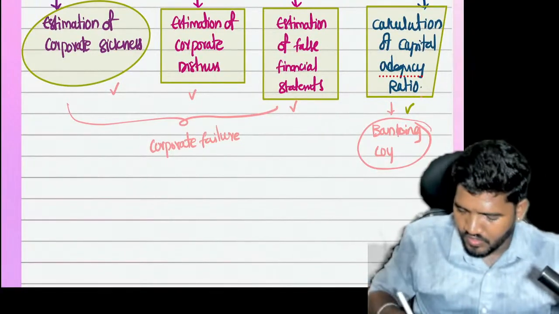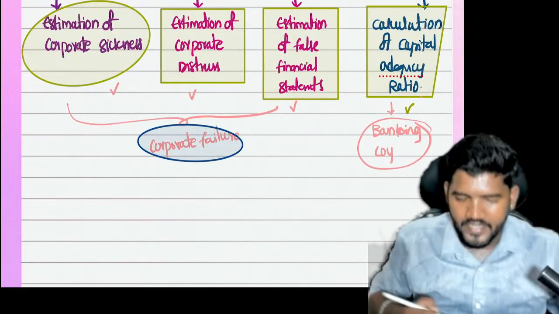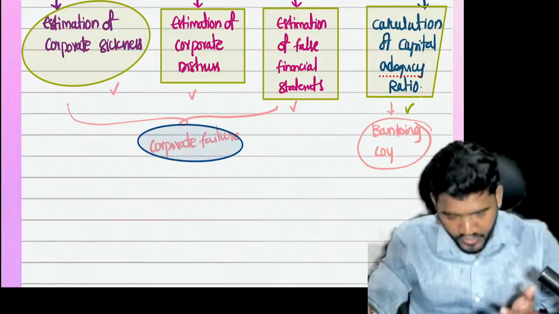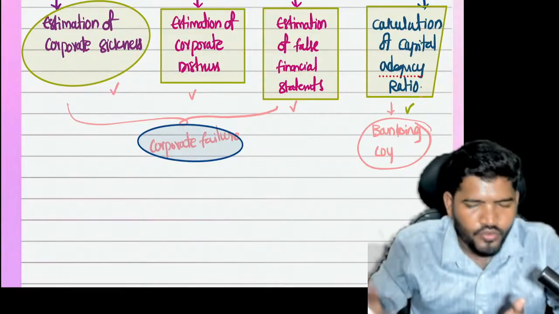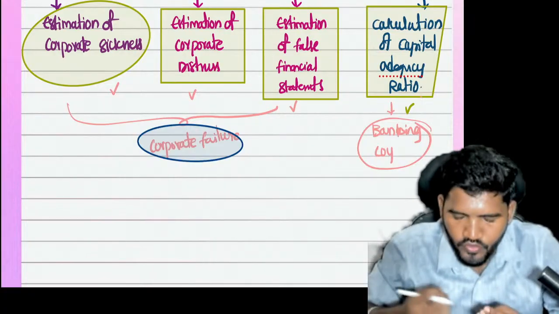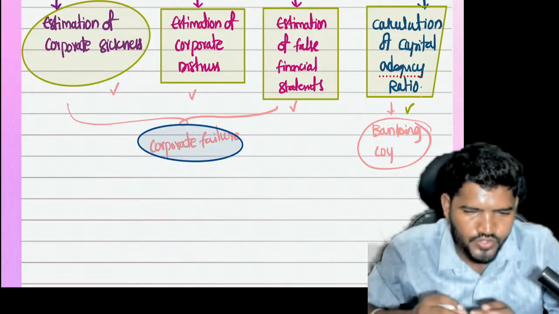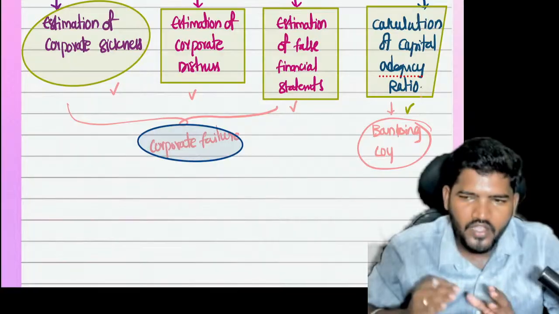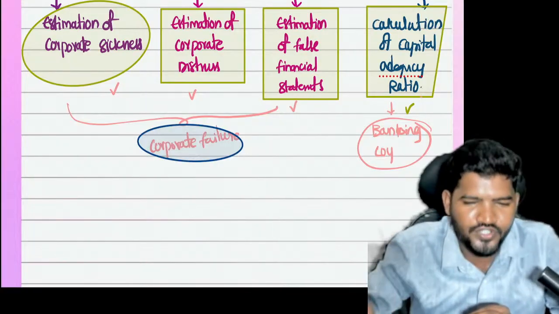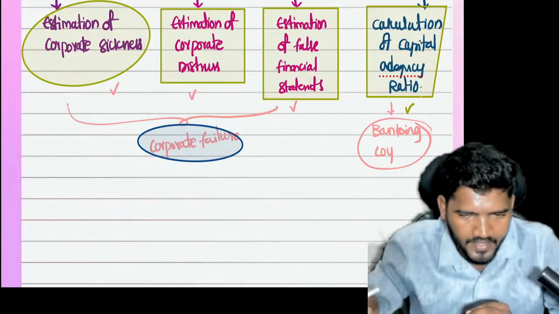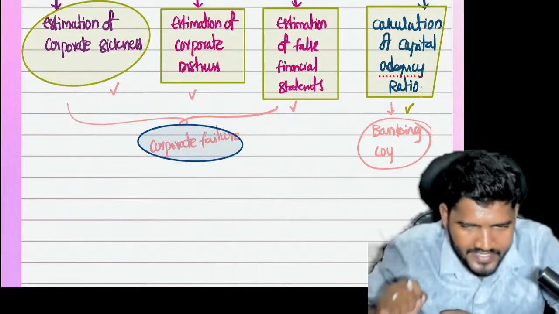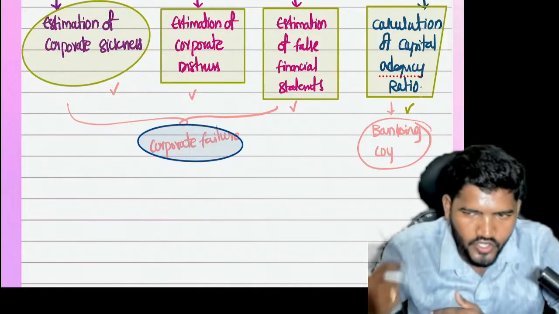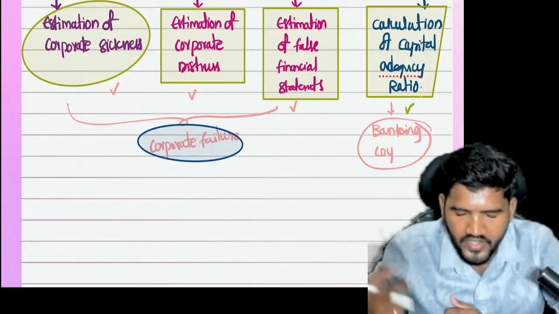Okay, sir, what do we learn in this corporate failure? When it comes to corporate failure, there are a lot of issues in the corporate. There are internal issues and external issues. Due to all these issues, companies are failing today. That is the reason. So due to internal or external issues, a lot of companies are failing today. As a cost accountant, you have to predict the future of the company. That's why companies are recruiting you. Hope you guys are clear. Why are companies recruiting you? Because you are the predictor. You are the financial doctor. That's why they are recruiting you.